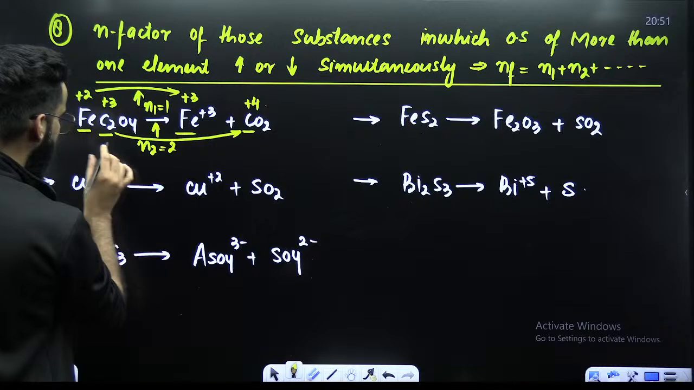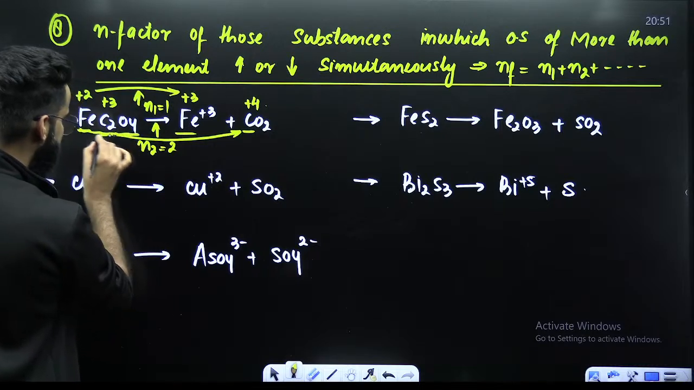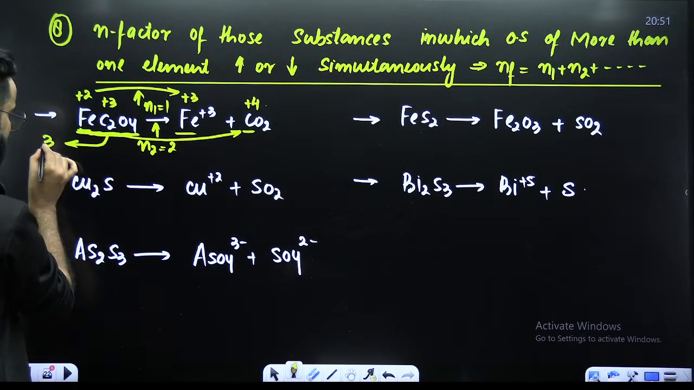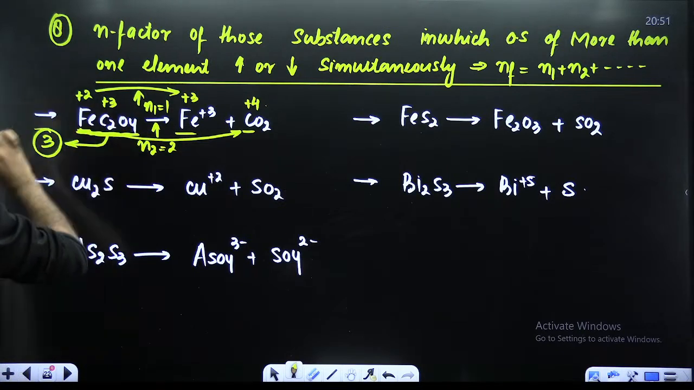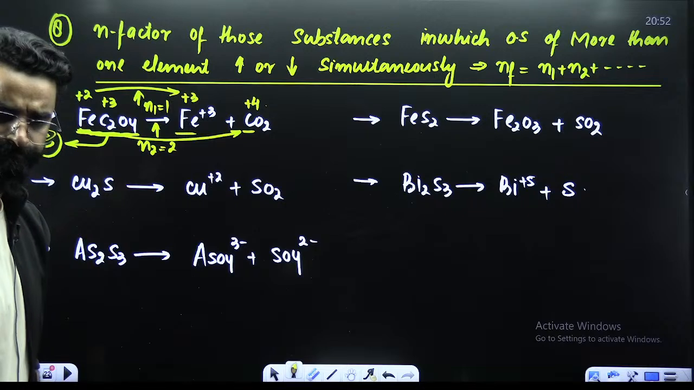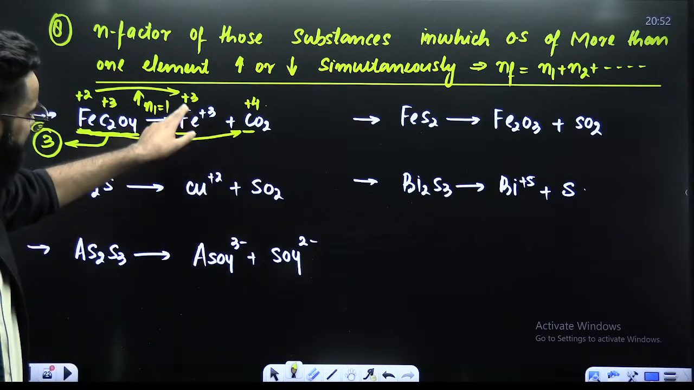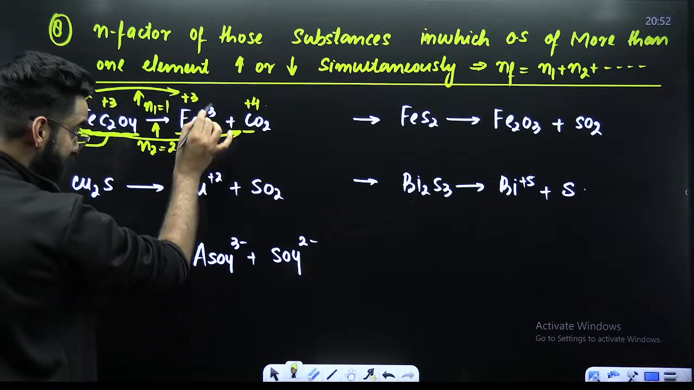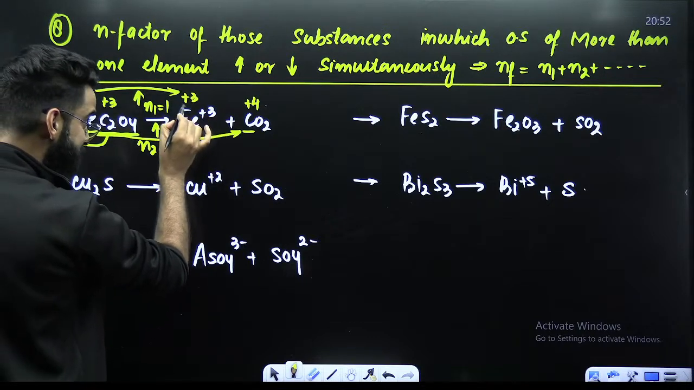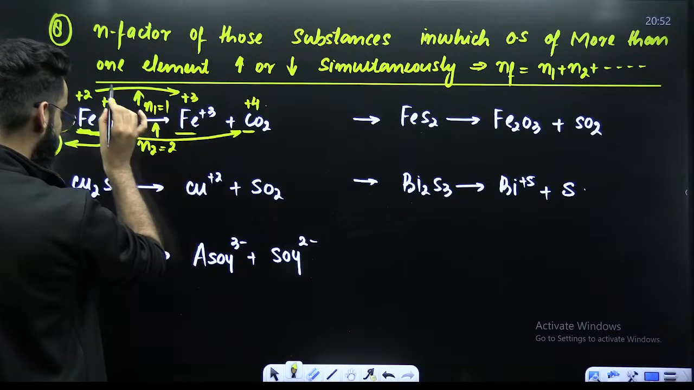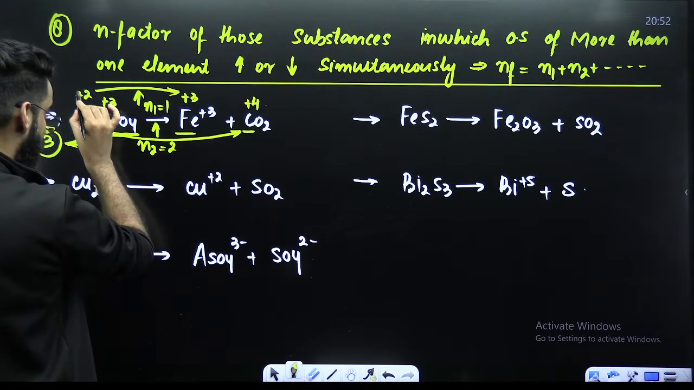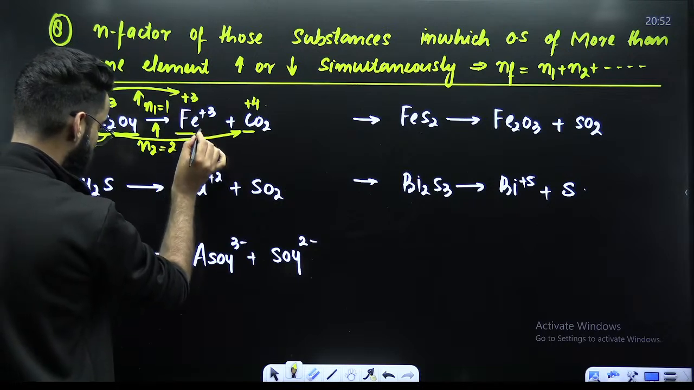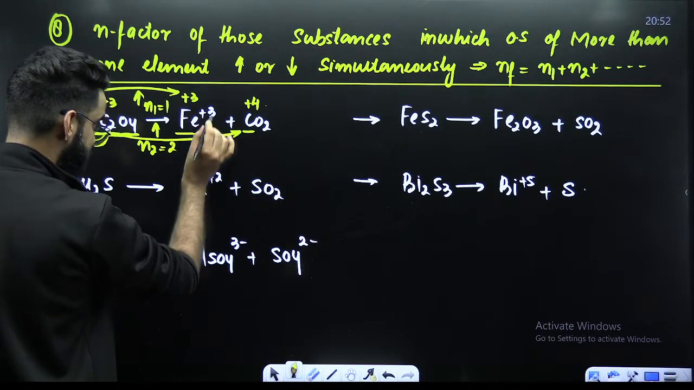So you got n1, you got n2. So the n factor of this overall species will be n1 plus n2, which comes out to be 2 plus 1, that is 3. So 3 is the n factor of this species. Simple. Now, if I ask you what is the n factor of this Fe tripositive, then you'll be calling this the initial oxidation state of iron and this the final oxidation state of iron. So mod of final minus initial, the value comes out to be 1. 1 is the change for one atom. I've got only 1, so its n factor is directly 1.